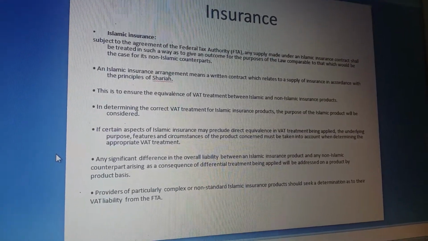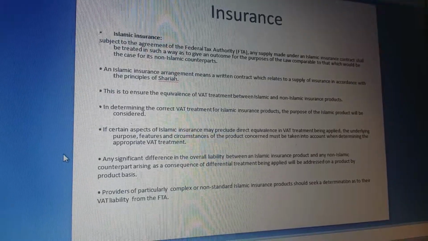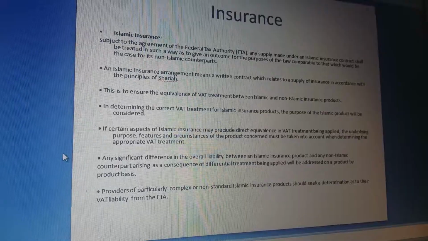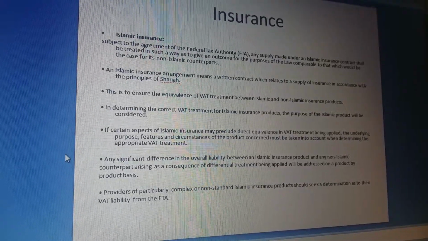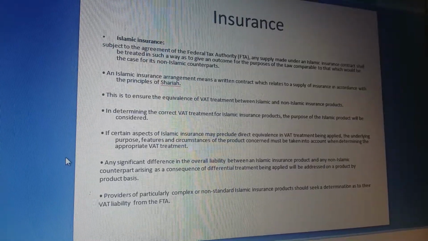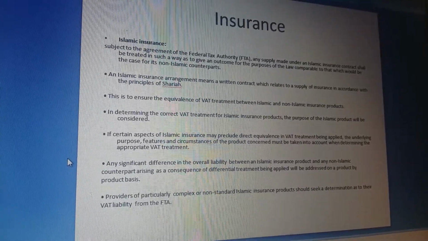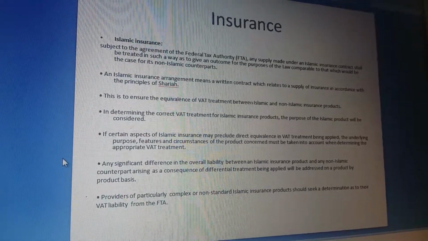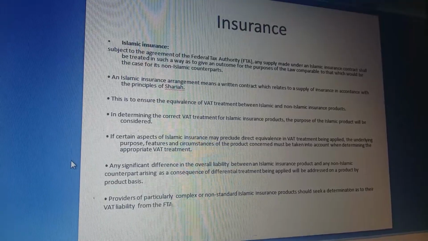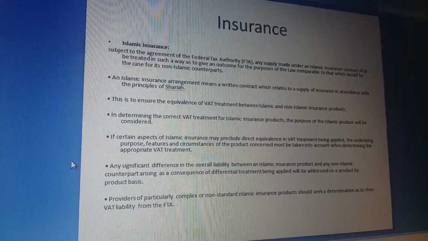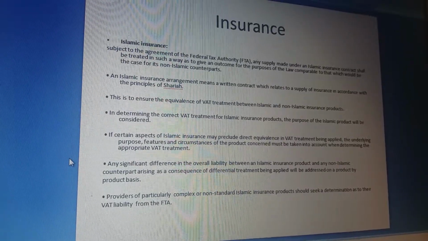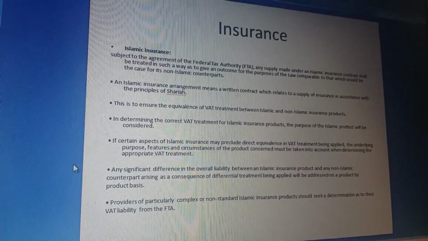Islamic insurance. Subject to the agreement of the FTA, any supply made under an Islamic insurance contract shall be treated in such a way as to give an outcome for the purposes of the law comparable to that which would be the case for its non-Islamic counterparts. An Islamic insurance arrangement means a written contract which relates to a supply of insurance in accordance with the principles of Sharia. This is to ensure the equivalence of VAT treatment between Islamic and non-Islamic insurance products.